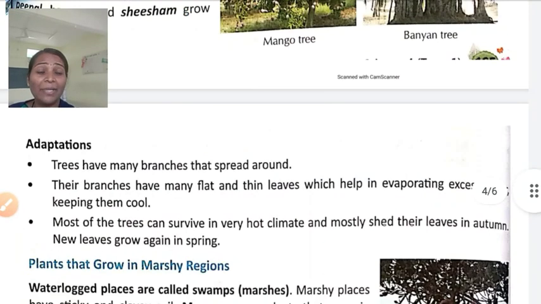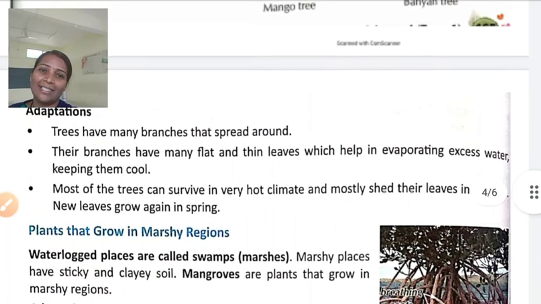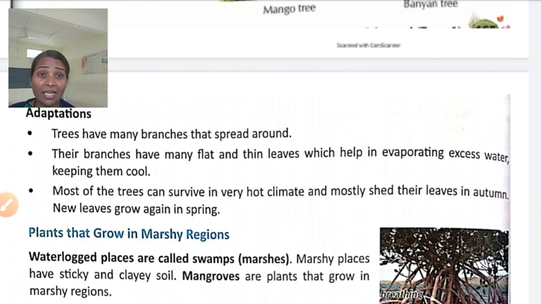So what are the adaptations in those plants? Trees have many branches that spread around. Yes, they give us shade when we go to our farm. We search for the shade of these plants. They spread their branches around them.